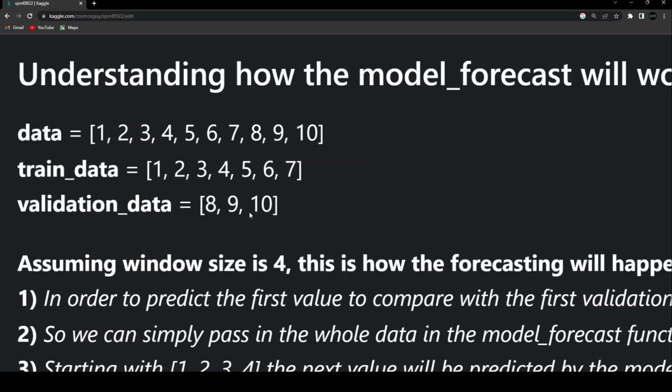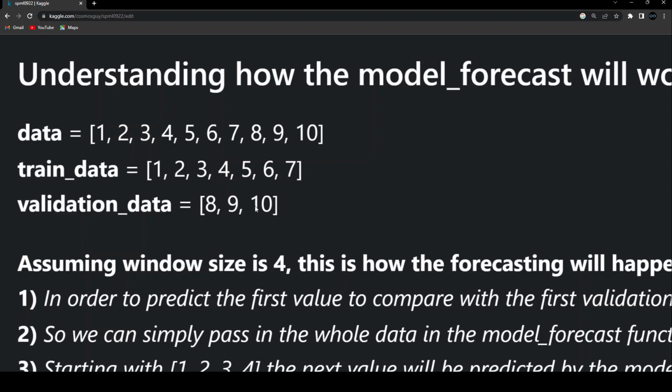But the thing that I want you to understand is, in order to predict this first value, we'll have to pass in the values from the training data. And that's the reason why we are passing in the whole data set instead of just the validation data. Because just imagine, if we just pass the validation data inside this RNN forecaster, what's going to happen? It's not even having enough data over here. If I'm saying that the window size is 4, it's not even having 4 data points in itself. So how am I going to use it and predict the next value? It doesn't make sense, right? And that's the reason we are passing in this whole data. And now out of this whole data, we are just going to choose some of the values that will be compared with the validation data set.